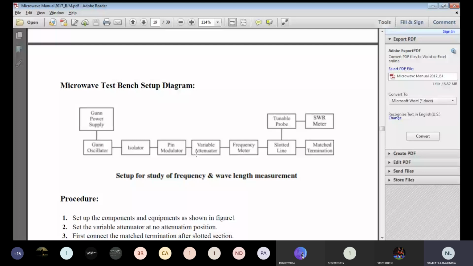0 dB attenuation means whatever signal I am giving from the pin modulator, the same output I am getting as output from the variable attenuator. That means none of the signal gets attenuated. In this frequency meter, we are measuring the frequency generated by the gun oscillator.